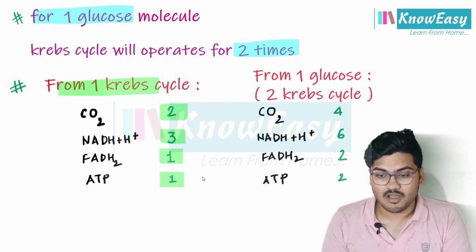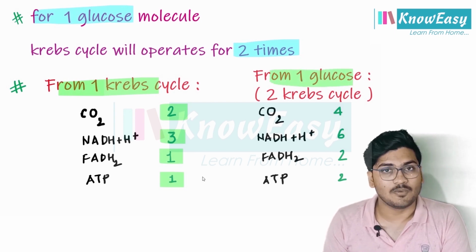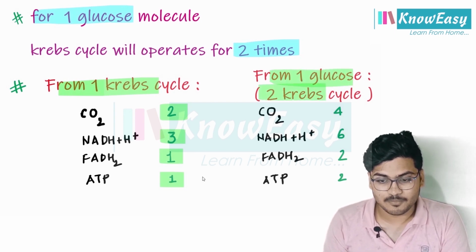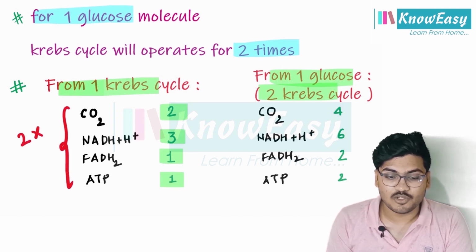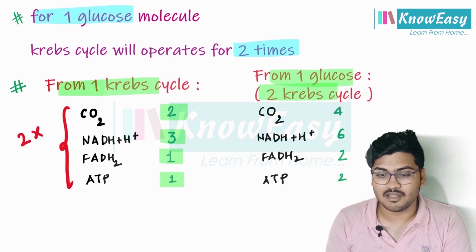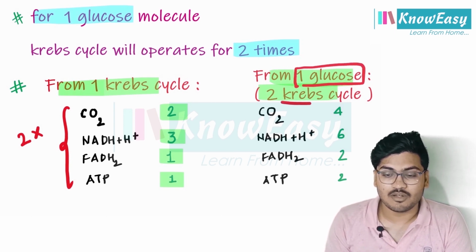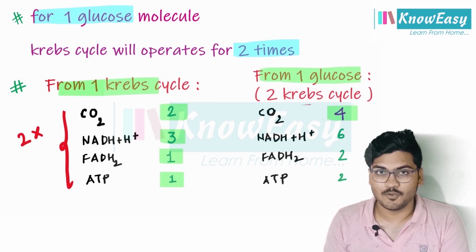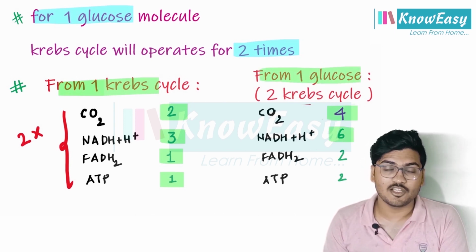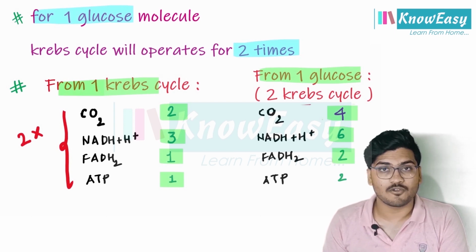Clear? So, from one glucose molecule, we know there are 2 Krebs cycles. This is the data for one Krebs cycle. Multiply it by 2, that is for 2 Krebs cycles, and we know 2 Krebs cycles equal one glucose molecule. From one glucose molecule, we get 4 CO2, 6 NADH plus H plus, 2 molecules of FADH2 and 2 ATP.